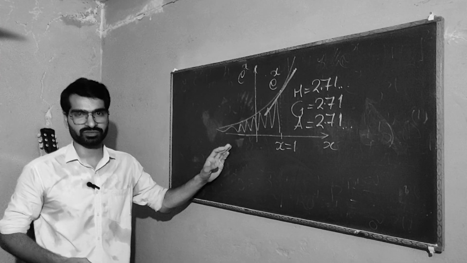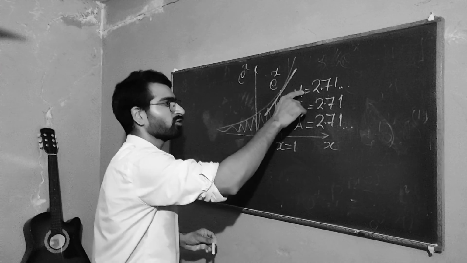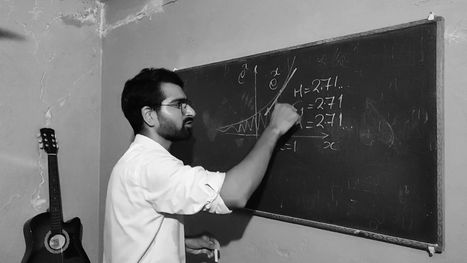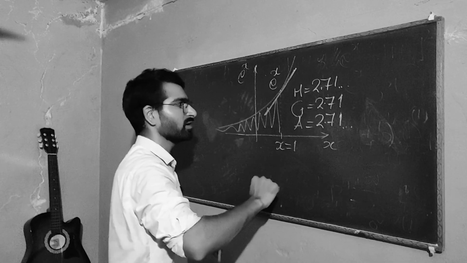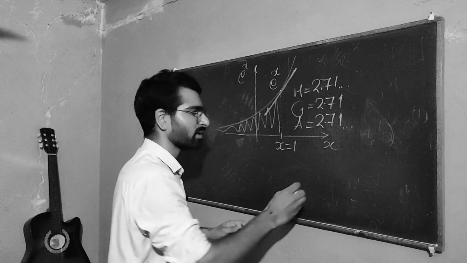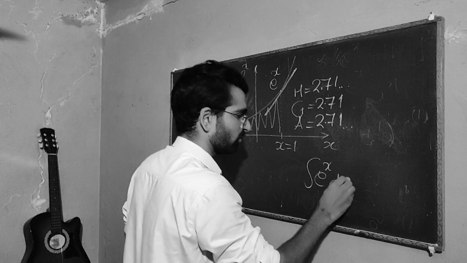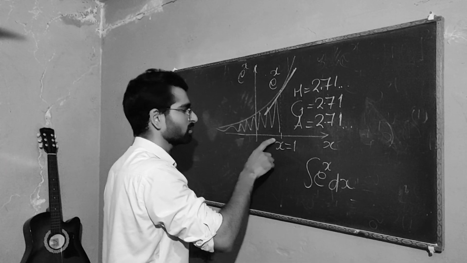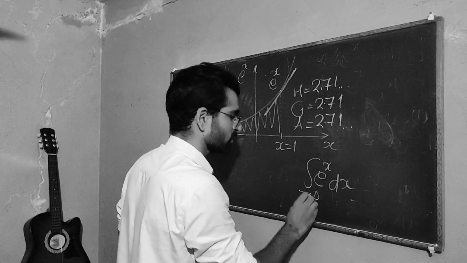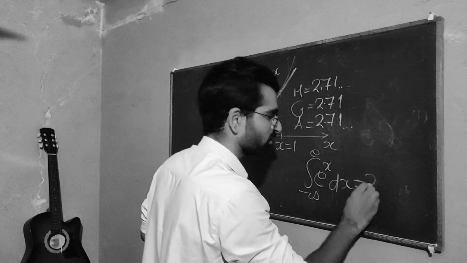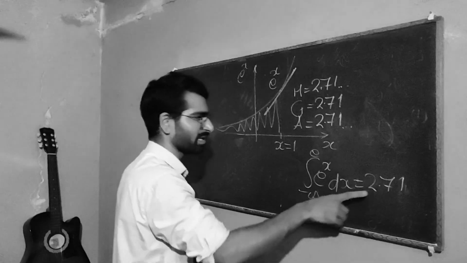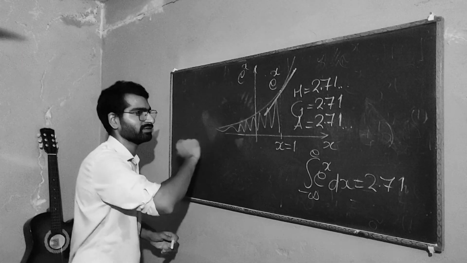And so this is really a special function. It's a beautiful function actually. When you go from height to gradients, you have to do derivative. But when you want to go back, you will have to do the integral of e to the x dx, and you do it from minus infinity to 1, and then you get 2.71, and that's the area that you see here.